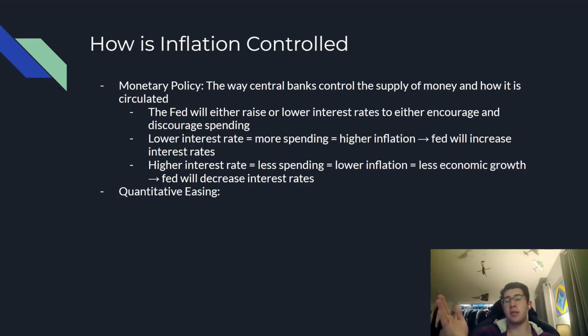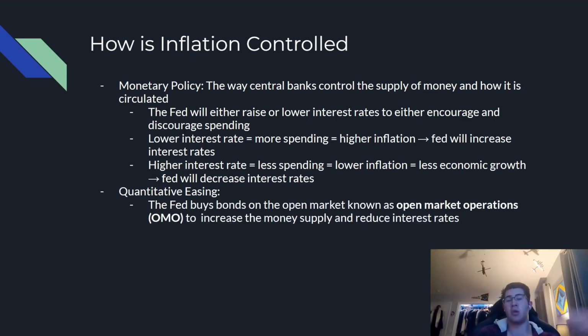Now, the Fed also uses a thing called quantitative easing, which is where the Fed buys bonds in the open market, which is known as open market operations. And essentially, this increases the money supply and reduces interest rates. Why? Because it injects bank reserves into the economy and provides more liquidity.